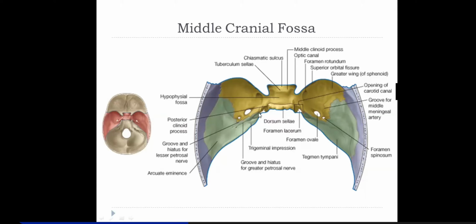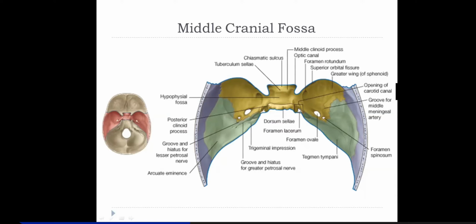Then where you find that the apex of the petrous temporal meets the sphenoid, and this portion they haven't shown here is occipital bone, right? So the point where occipital, sphenoid, and petrous, the three bones, meet together, a gap is created, and that's called foramen lacerum.